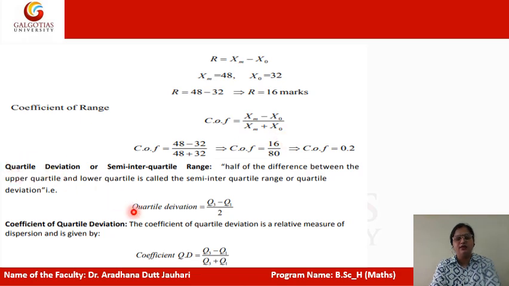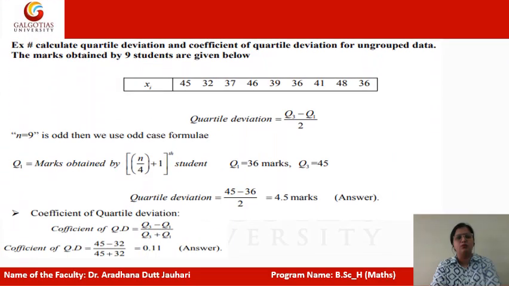Next is quartile deviation, and the quartile deviation can be written as (Q3 minus Q1) by 2, and in the same way the coefficient of quartile deviation can be expressed as (Q3 minus Q1) upon (Q3 plus Q1). All of you have to learn these formulas.